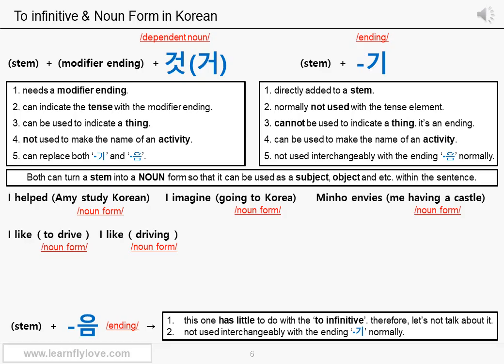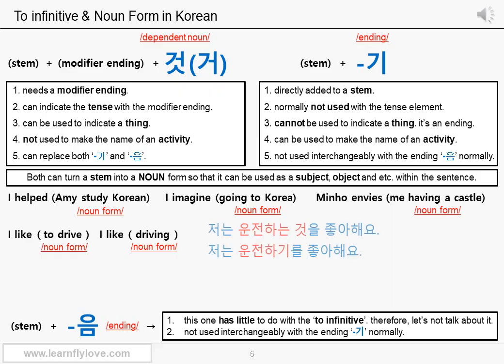Maybe the to infinitive can change its exact usage slightly with other verbs. Let's talk about it again later, but I can tell you now, you don't really have to think about it too seriously when you speak Korean, especially when the difference is not that obvious. If the difference is obvious, you can use other grammatical elements to express that, no problem.